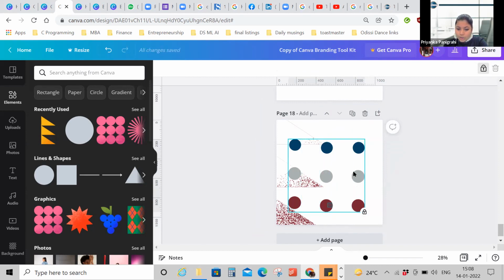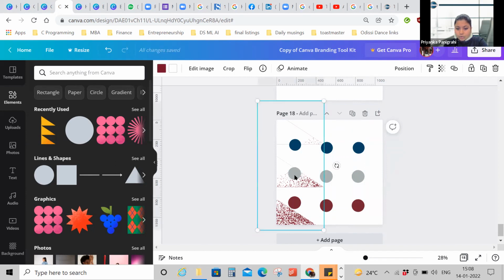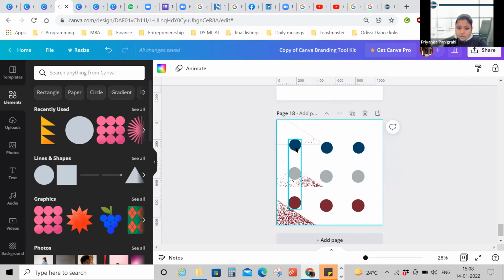So no matter how much I try to move it now, it will not move. This is so that if you have overlapping elements and you're facing difficulty in editing or moving one of those and the other element is moving around, you can lock it and go to the other element and move it.